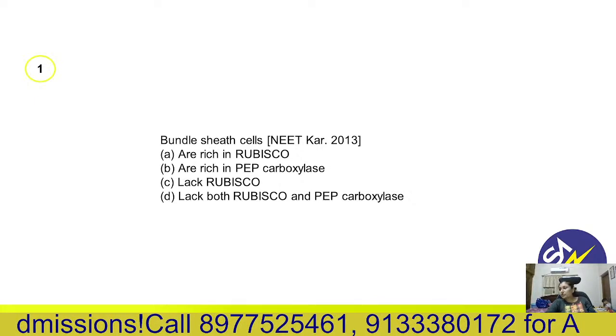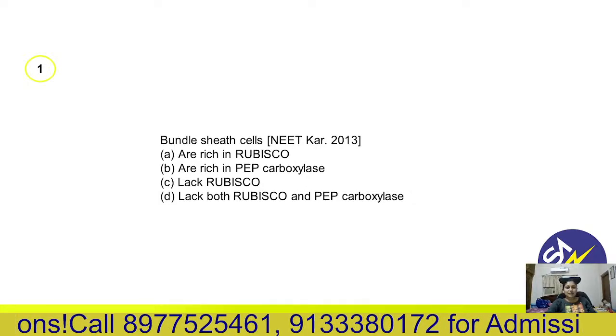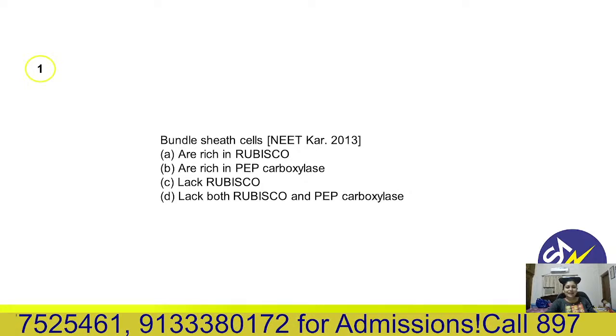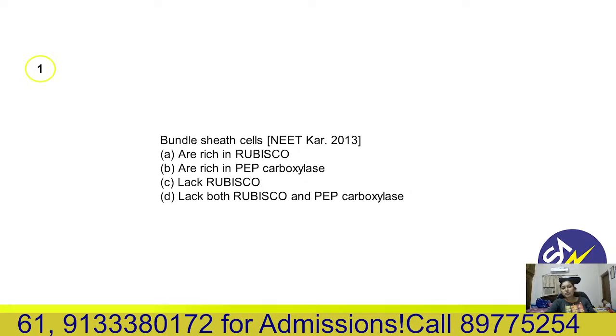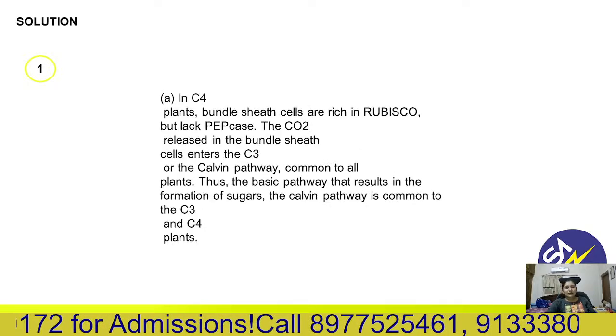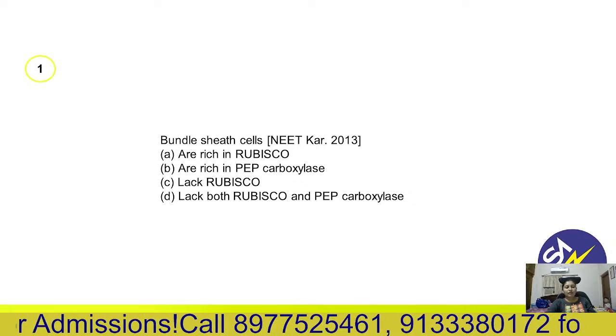Okay, first question. Bundle sheath cells: they are rich in rubisco, they are rich in PEP carboxylase, lack rubisco, or lack both rubisco and PEP carboxylase. So the answer is A, they are rich in rubisco.